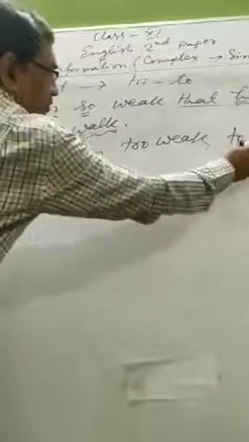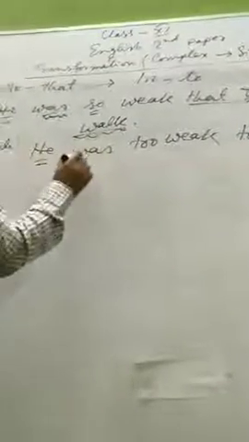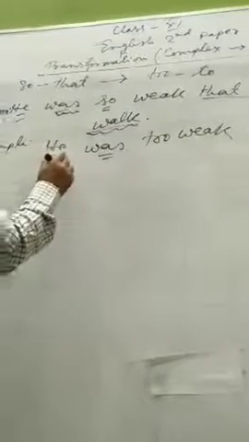So here is no subordinate clause. Here is only one subject and one finite verb. This is the subject and the finite verb. So this is a simple sentence.